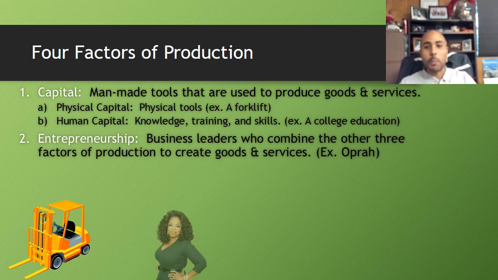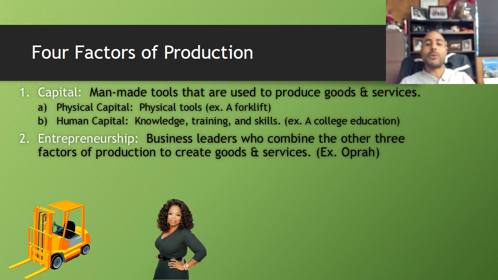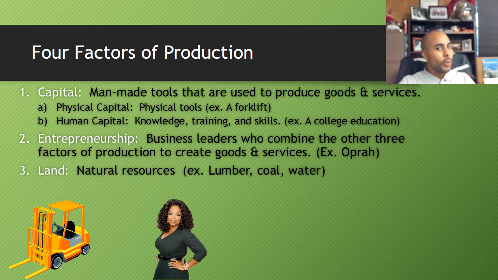Like, for example, Oprah. If you guys don't know, Oprah has her own TV channel, she has her own TV shows, she has her own publishing company that makes magazines and all kinds of things. So she started off with very little, and she combined factors of production to make products and services that people want to buy. So that's why Oprah is considered an entrepreneur. And it doesn't hurt to be an entrepreneur. Oprah's pretty rich today. Now, the third thing, the first L in CELL, is land.